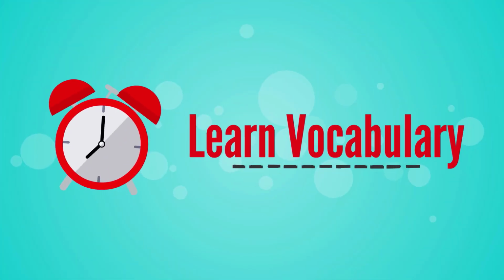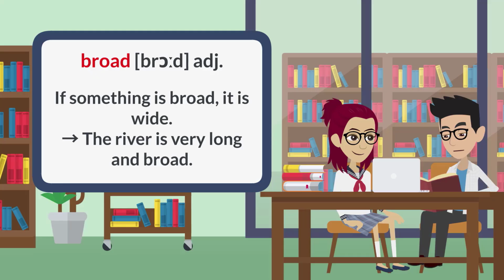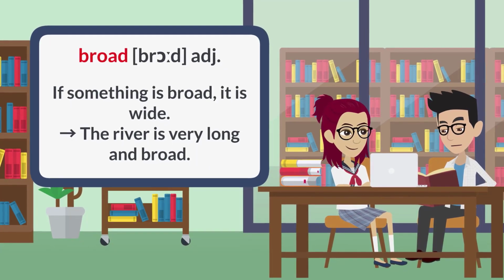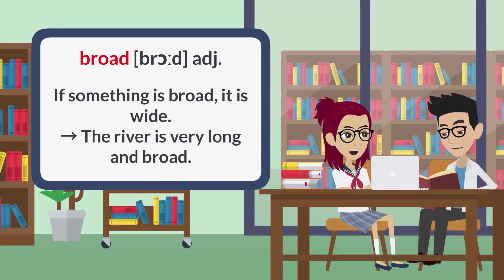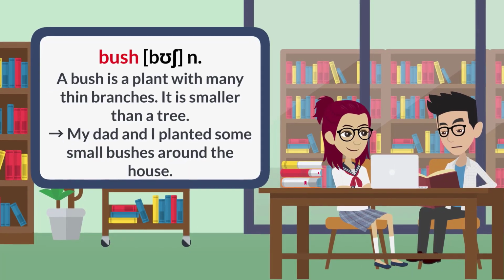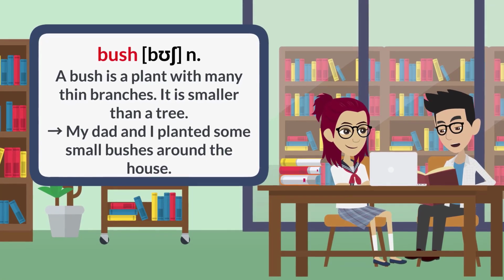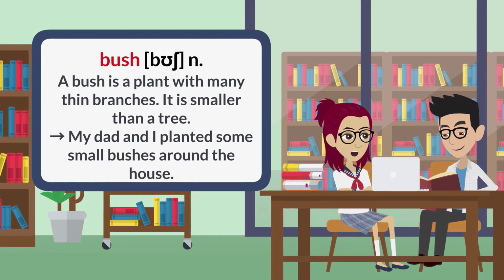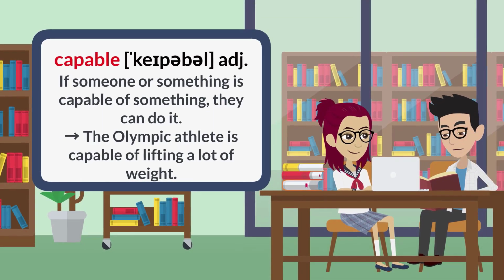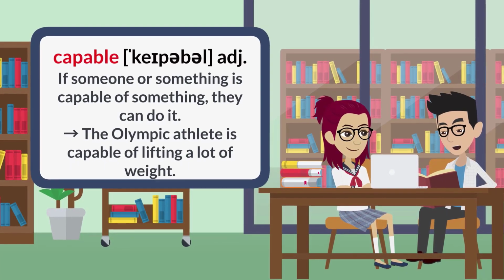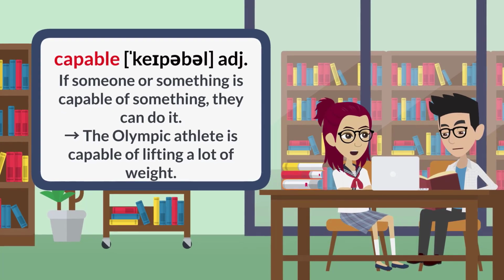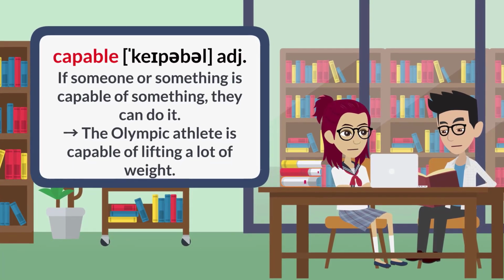Broad. If something is broad, it is wide. The river is very long and broad. Bush. A bush is a plant with many thin branches. It is smaller than a tree. My dad and I planted some small bushes around the house. Capable. If someone or something is capable of something, they can do it. The Olympic athlete is capable of lifting a lot of weight.